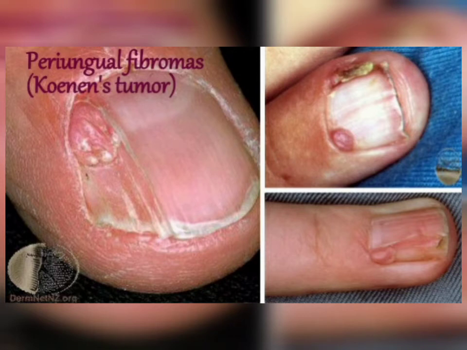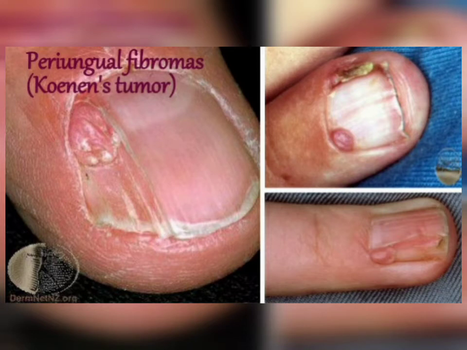Another characteristic of the tuberous sclerosis patient is Cohen's tumor. So what is Cohen's tumor? It is actually periungual fibroma. Peri means periphery, on the periphery. Ungual means related with the fingers, basically the nails. And you can see this nail tumor, that is periungual fibroma. So these are Cohen's tumors. Cohen's tumors are actually fibromas found on the side of the nail or on the base of the nail.